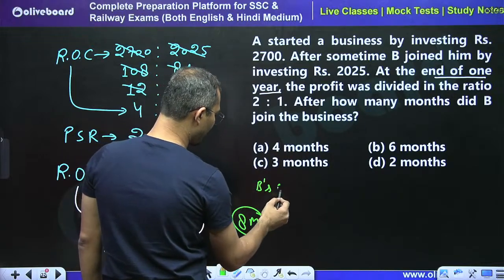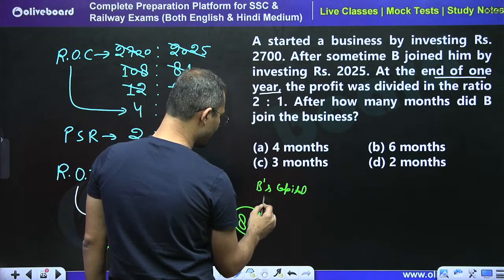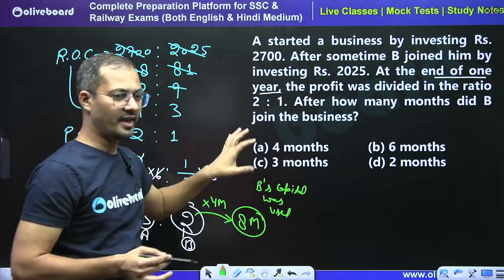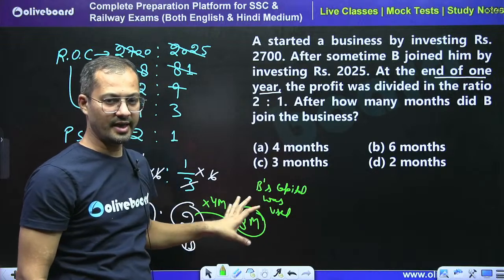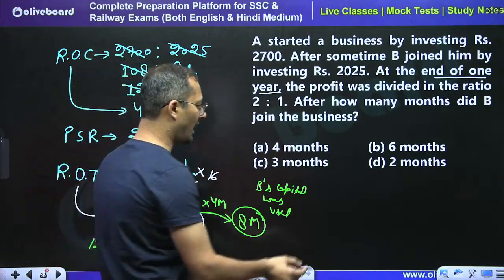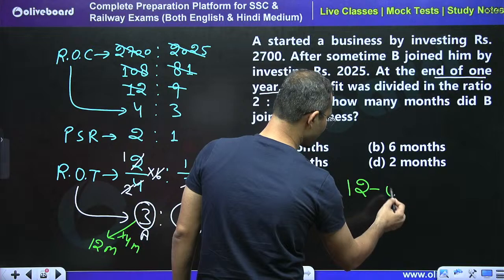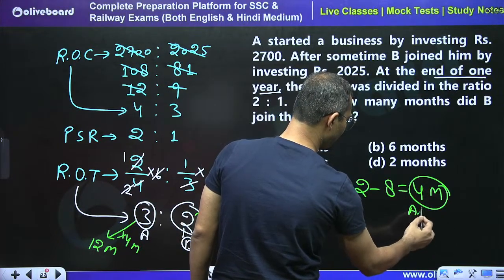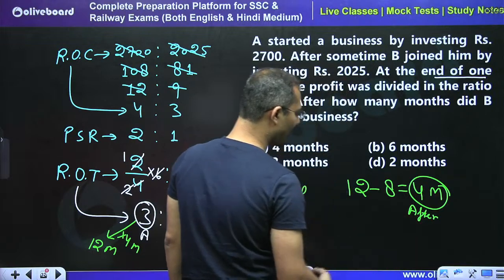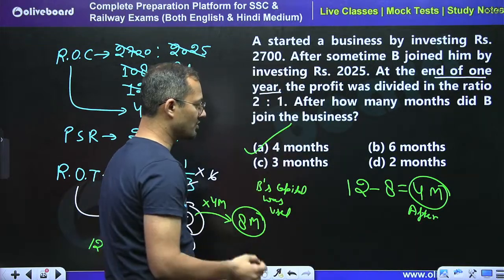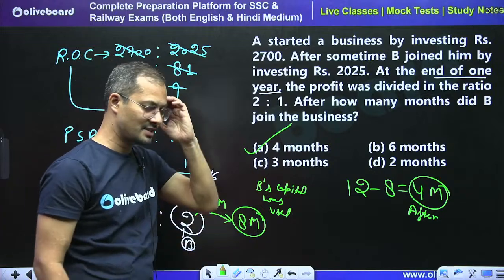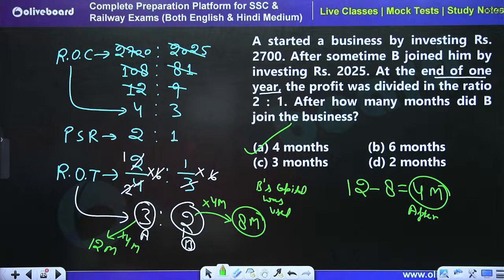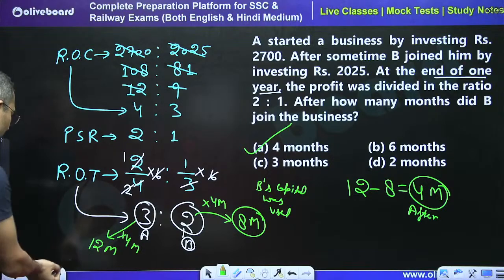So we can easily say that B's capital was used for 8 months. B came late. For 8 months his money was used until the end, right? So we take 12 minus 8. So after 4 months B joined the business. So 8 months is not the right answer, 4 months is the right answer. Yes, after 4 months B joined the business.